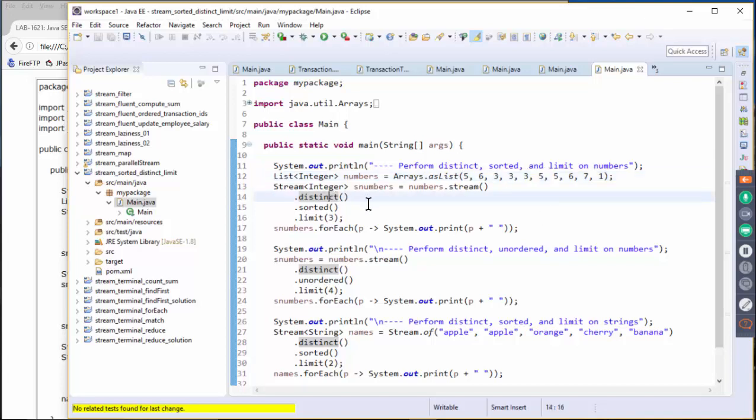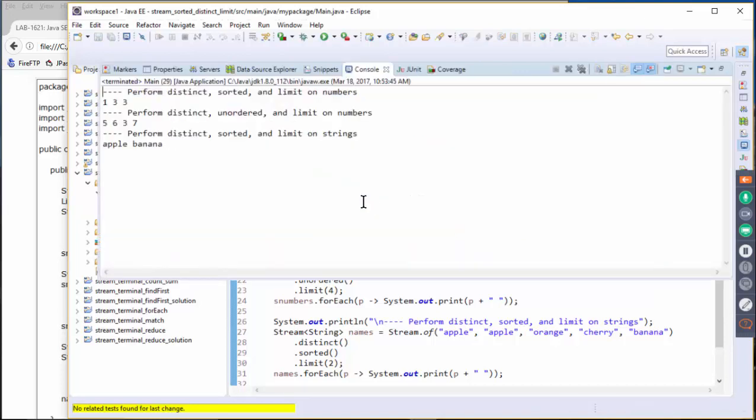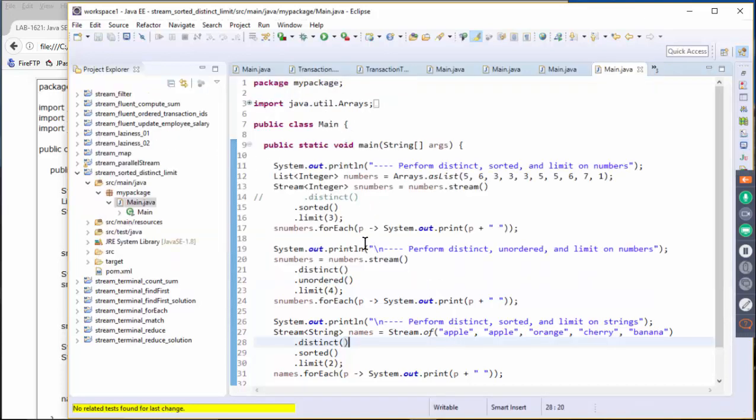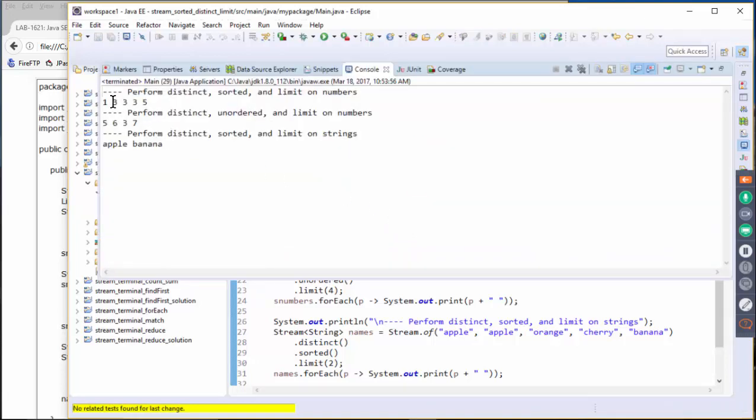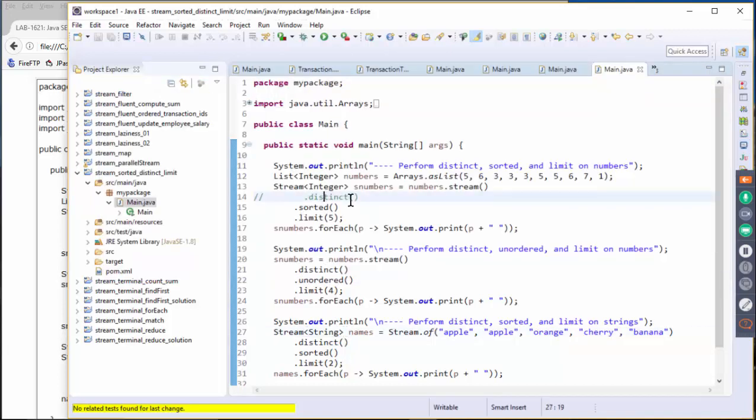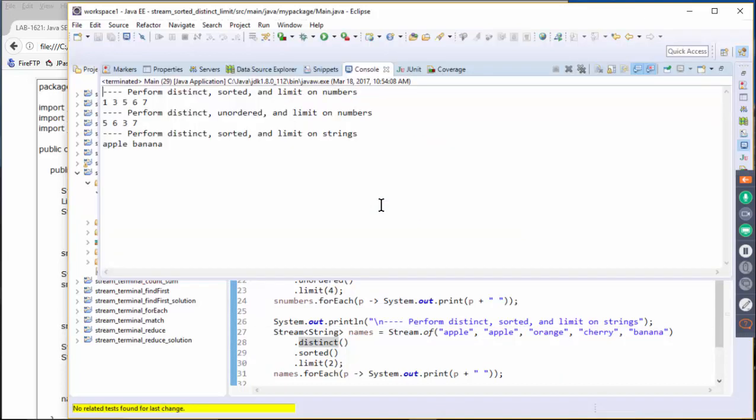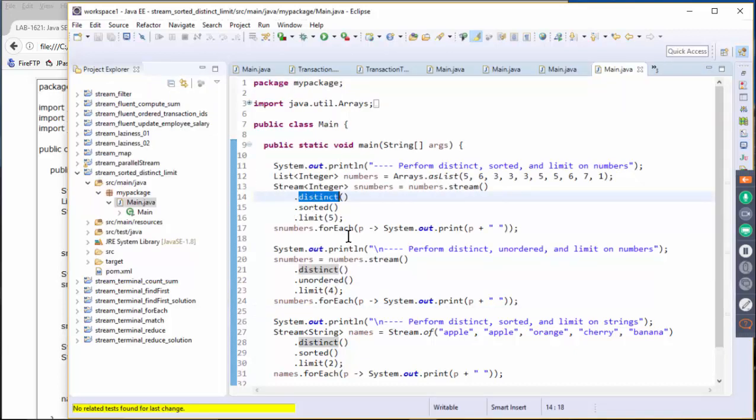So if you skip distinct, let's see what happens. We say just 3. If I say maybe 5, let's do that. Okay, so then the 3, 3, 3 are actually not distincted. If I just add it again and run it, then we have 5 distinct values. So distinct is making sure the stream of data is in fact distinct, and then we sort it.